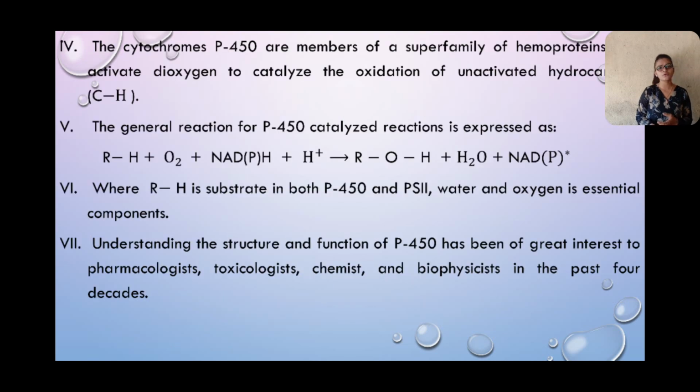The cytochrome P450 are members of a superfamily of hemoproteins that activate the oxygen to catalyze the oxidation of unactivated hydrocarbon C-H. The general reaction for a P450 catalyzed reaction is expressed as R-H plus dioxygen plus NADPH plus H plus gives R-OH plus H2O plus NADP plus, where R-H is a substrate. In both P450 and photosynthesis, water and oxygen are essential components. Third, understanding the structure and function of P450 has been of great interest to pharmacologists, toxicologists, chemists, and biophysicists in the past 4 decades.